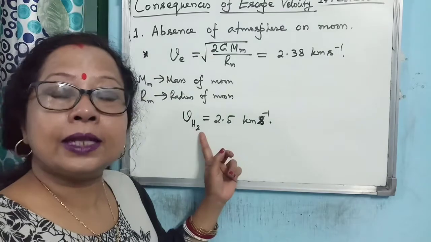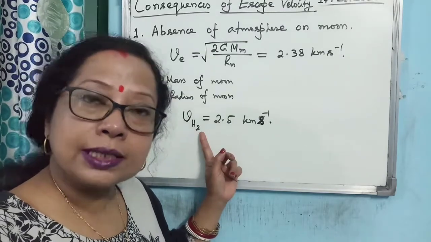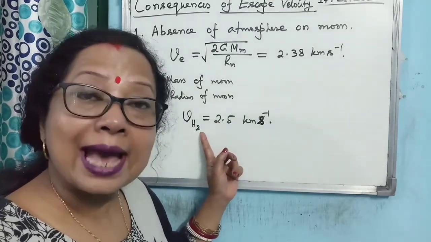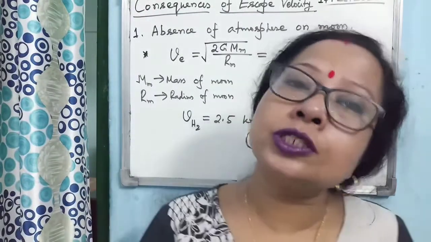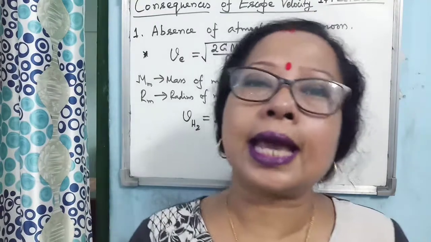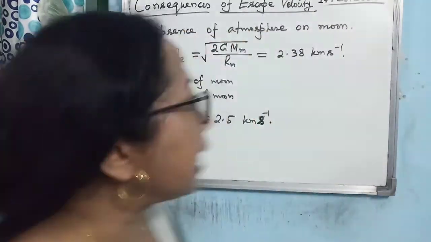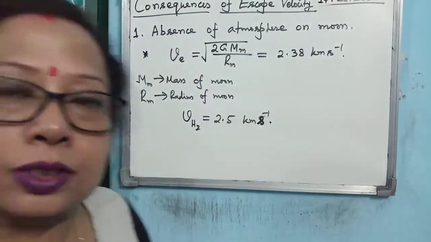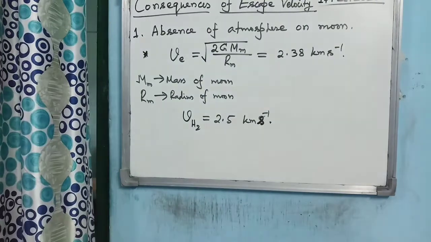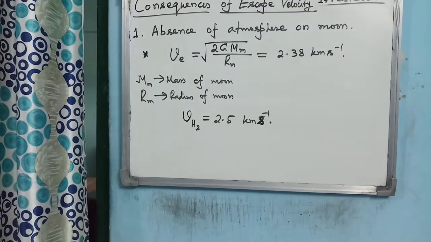So the velocity of the molecules of gas is much bigger than the escape velocity on the moon surface. So what happens? All the gas molecules escape from the moon surface as the escape velocity is small for the moon surface. That's why there is no atmosphere on the moon.